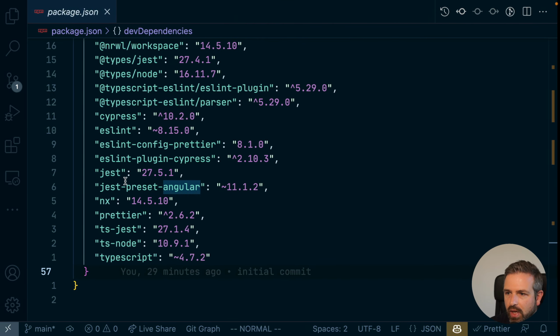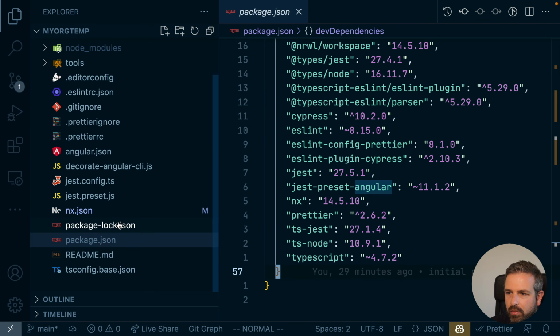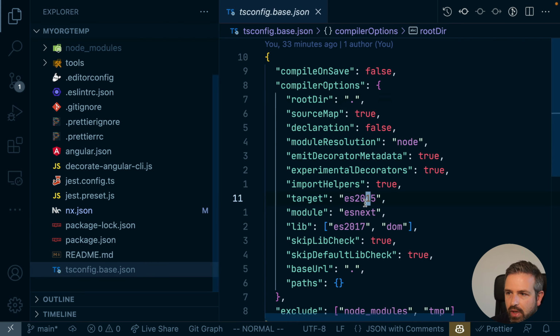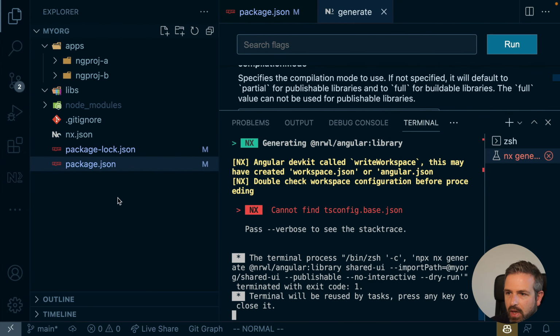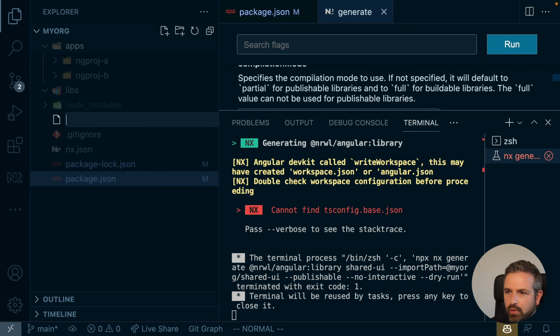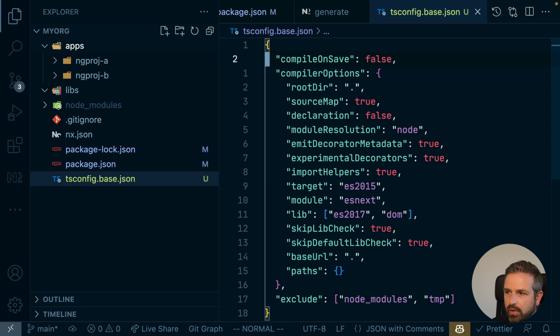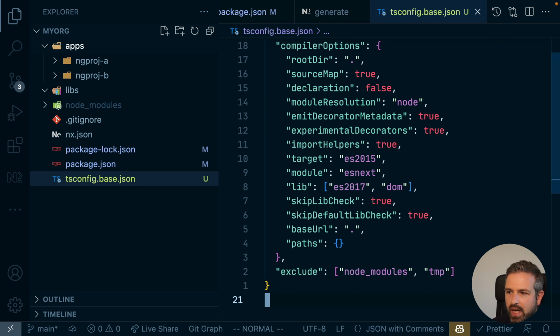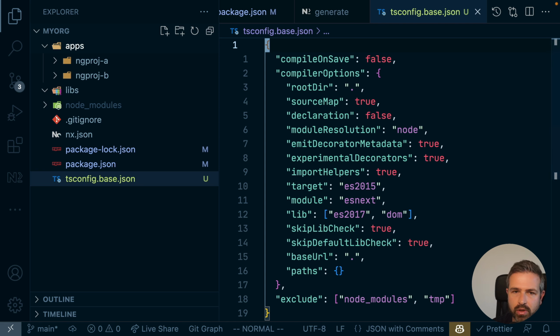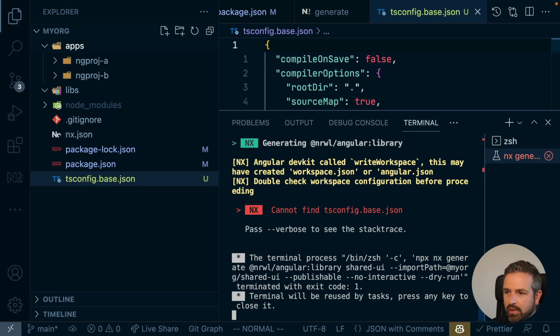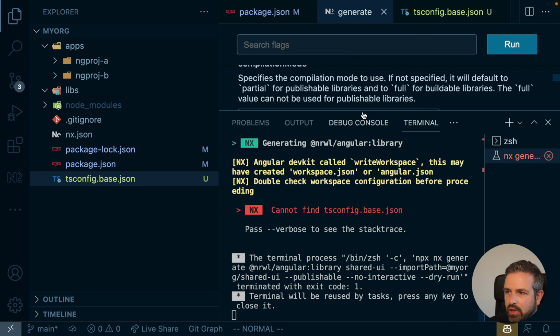So let me actually go ahead and also copy that over from the final setup. So we have a tsconfig base here. So let me just grab the content and create here a new file, which is called tsconfig.base.json, and paste in everything that I copied over. So this is just a normal standard setup. It is still empty because the workspace we copied it from also doesn't have anything configured in there. So now let me try again.